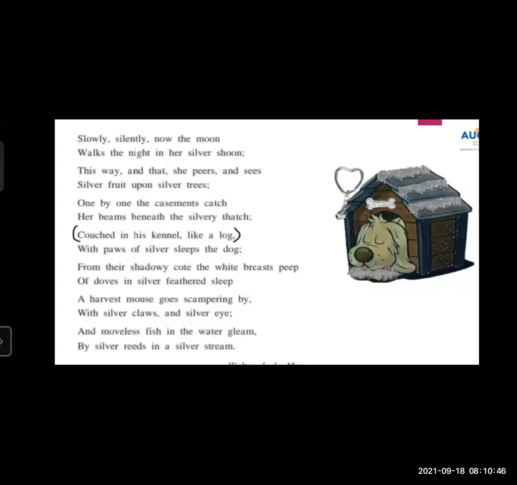Cast in his kennel like a log, with the paws of silver sleeps the dog. Here, the word "like" shows a direct comparison between two objects. The dog is compared with a log, meaning a wooden piece. डॉग जो है उसे वुडन पीस के साथ में कंपेयर किया गया है डायरेक्टली बाय यूजिंग द वर्ड लाइक. सो दैट्स व्हाई this is the use of simile. This is the example of simile in the poem.